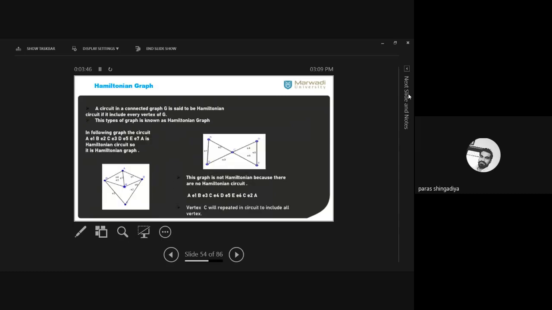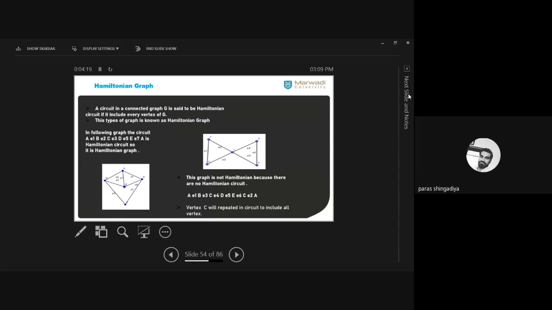And then Hamiltonian graph. What is the meaning of Hamiltonian graph? In such graph you have to cover every vertex exactly one time in the circuit. Circuit means we cannot repeat vertex more than one time, and in such circuit we cover every vertex exactly one time. Repetition is not allowed, and such circuit is called the Hamiltonian circuit, and such graph consisting of such cycle is called Hamiltonian graph. Clear? And these are the two examples.